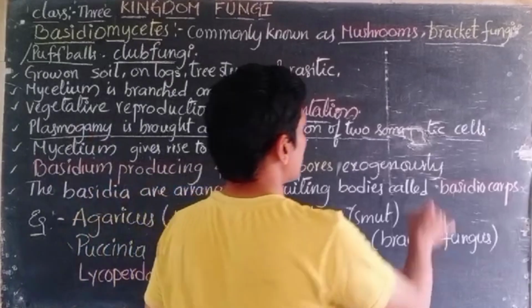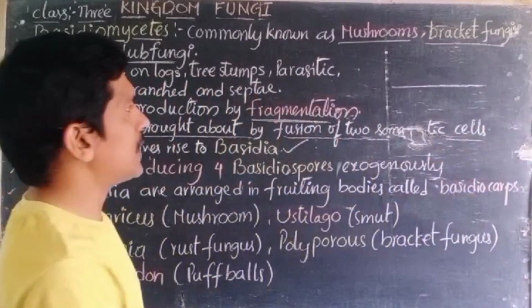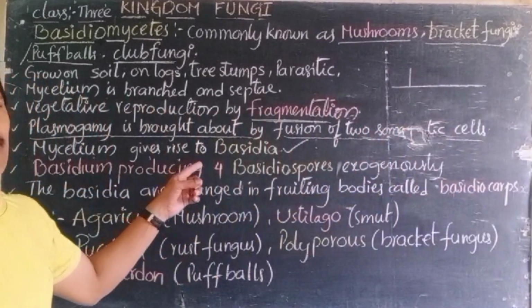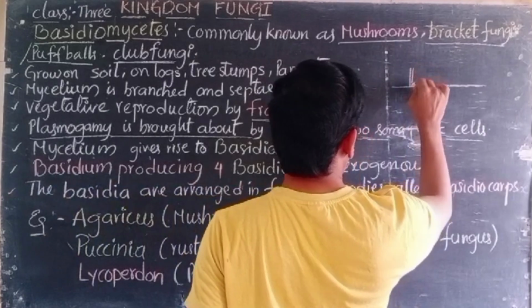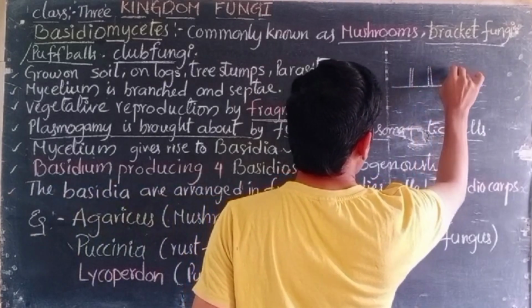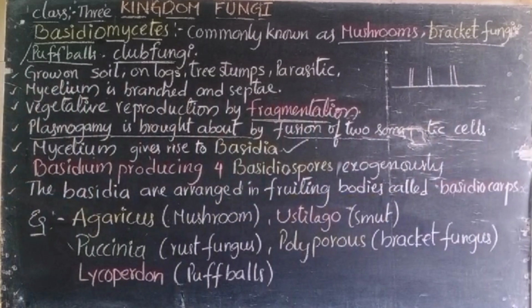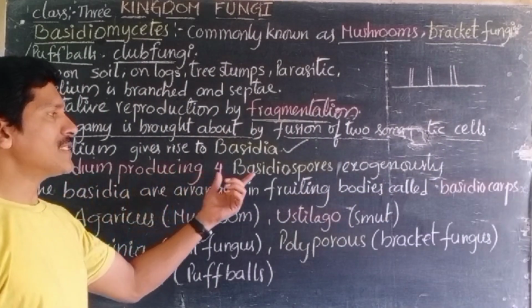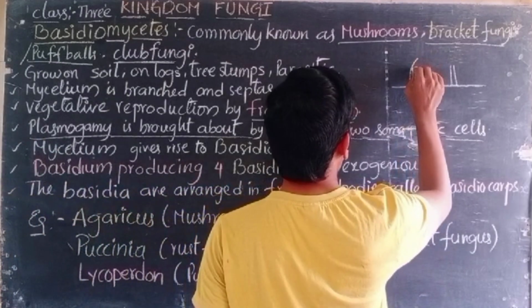Later, the mycelium gives rise to basidia. Mycelium means the thread-like body structure, and the external structures arising from the mycelium are called basidia. Each basidium produces 4 basidiospores.